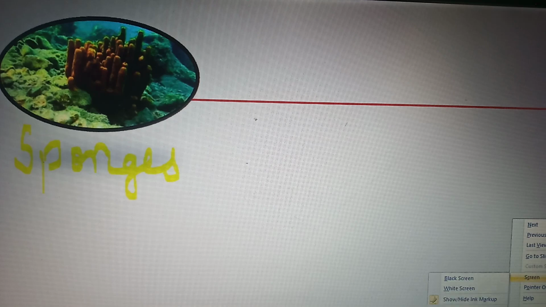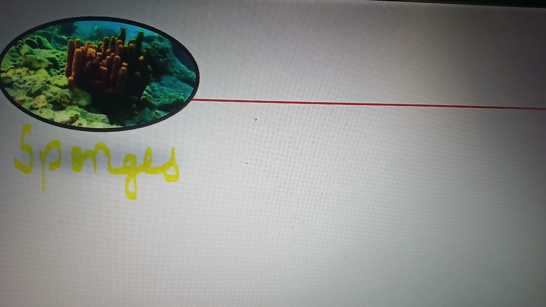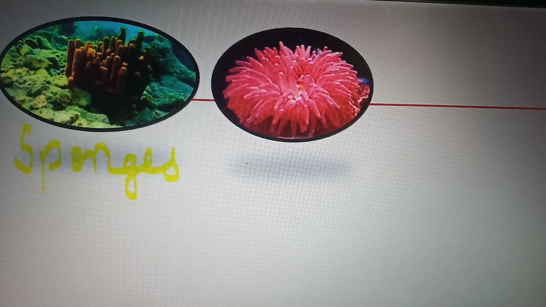These are sponges. Sponges are water plants. I think all of you are familiar with these sponges. Next is sea anemones.